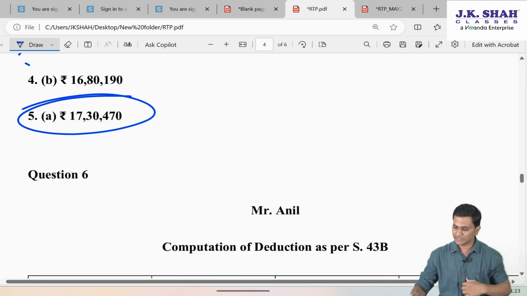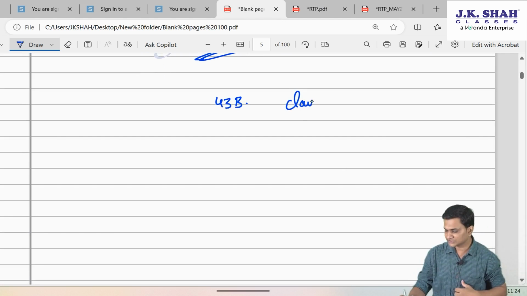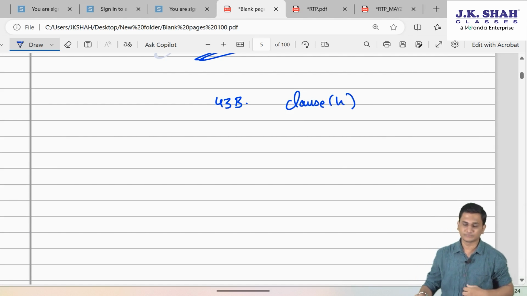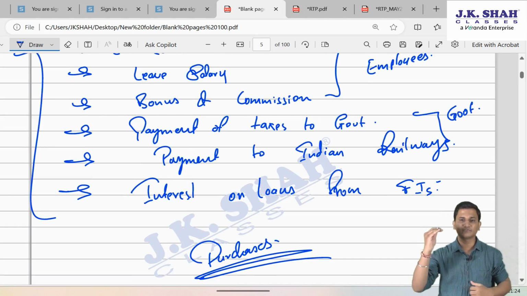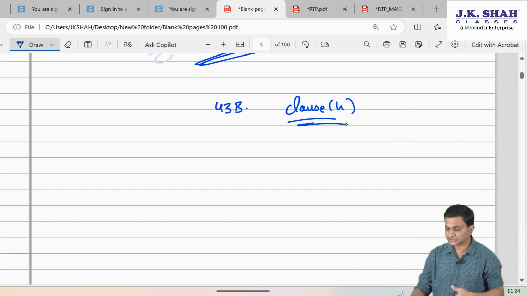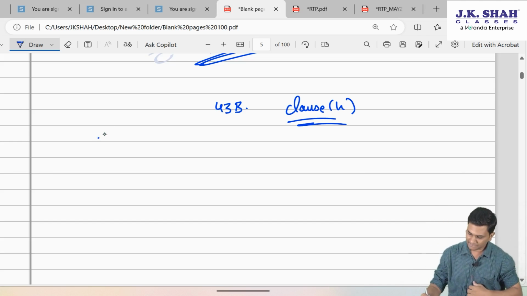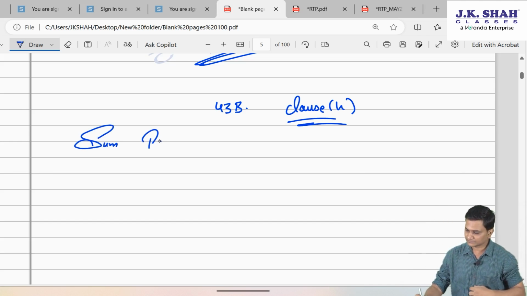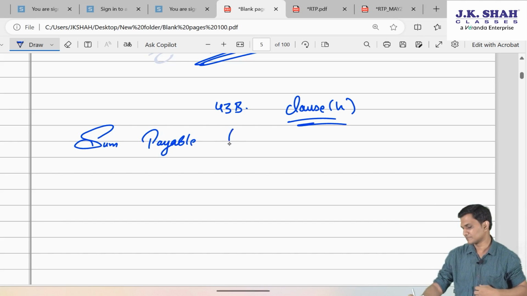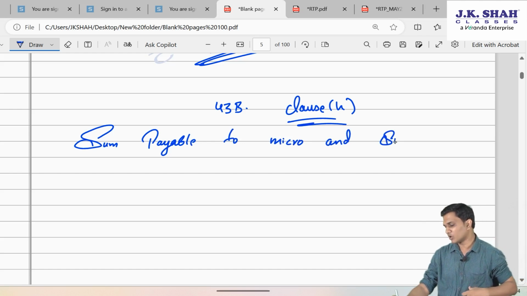But a very important amendment came even in section 43B, wherein a clause H got added. These all the payments were written under different clauses. So now a new clause H has got added, which is covering sum payable to micro and small enterprise.